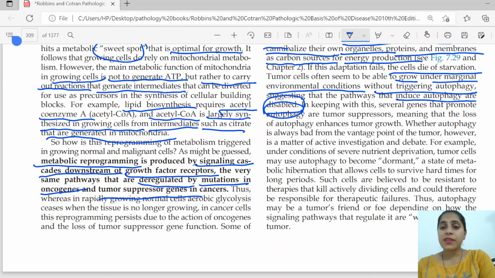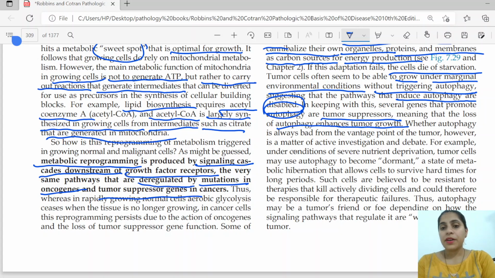In keeping with this, genes that promote autophagy are generally tumor suppressor genes, meaning that the loss of autophagy enhances tumor growth. Whether autophagy is always bad from the vantage point of the tumor, however, is a matter of active investigation and debate. It is not a very much studied topic, but it has been clinically related.